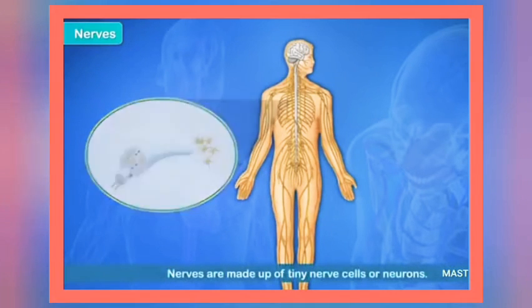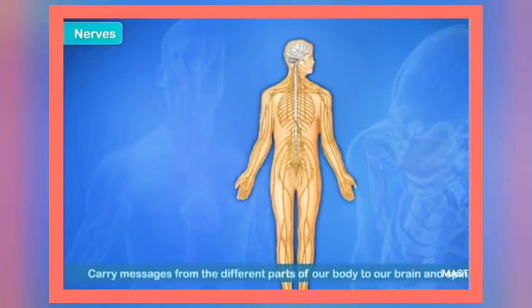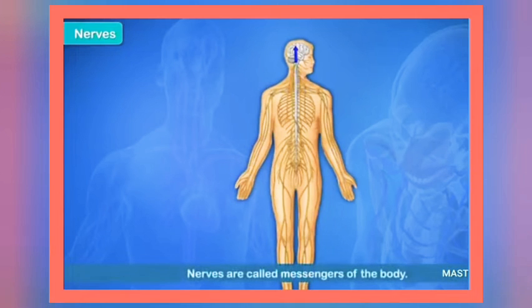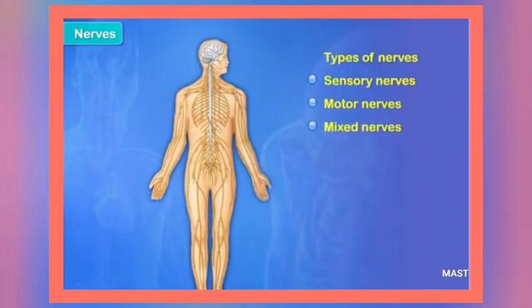Nerves. Nerves are made up of tiny nerve cells or neurons. They carry messages from the different parts of our body to our brain and spinal cord. This is why they are also known as messengers of the body. There are 3 types of nerves in our body, with each type carrying out a specific function.